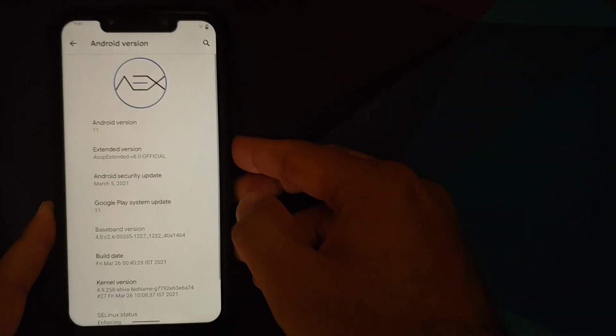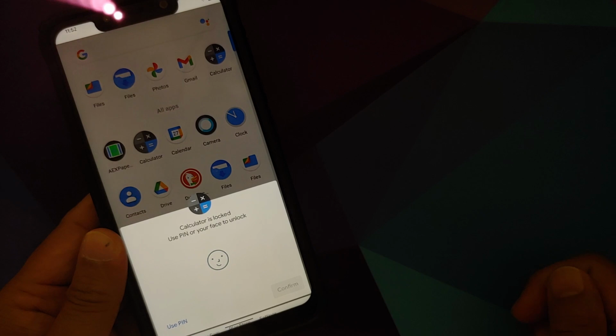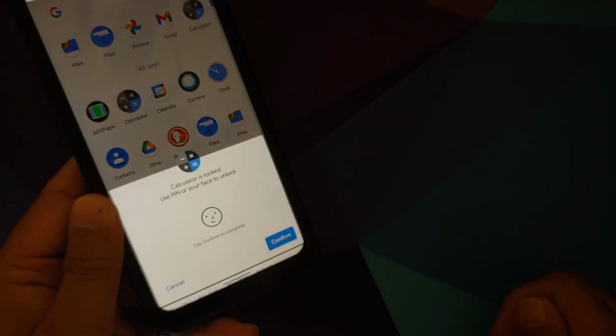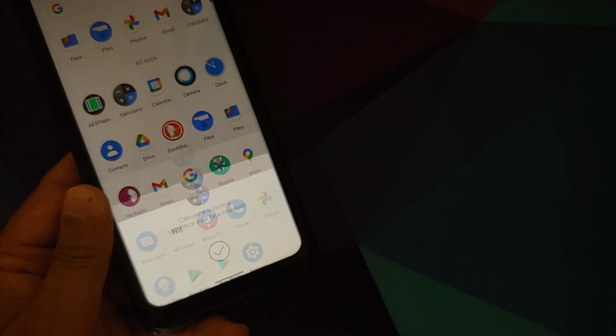Moving over to security, you have IR face unlock, which works without any issues. You have app lock, which works with your pin, fingerprint, or face unlock. Use whatever you feel like using with your application lock.